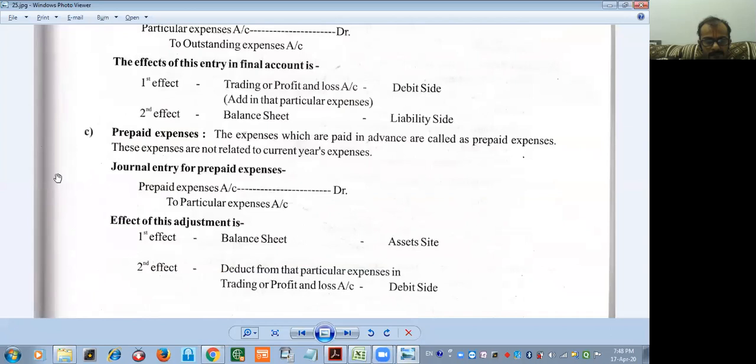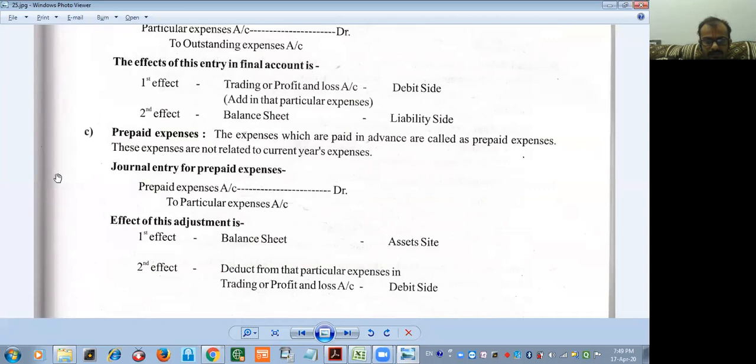Prepaid expenses. The expenses which are paid in advance are called prepaid expenses. These expenses are not related to the current year's expenses. Journal entry for prepaid expenses: prepaid expenses account debit to particular expenses account.